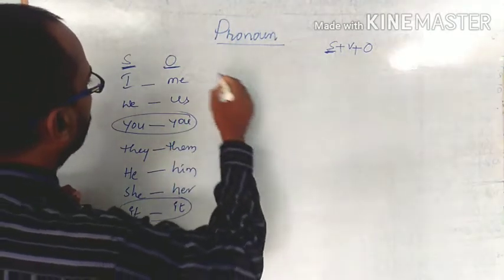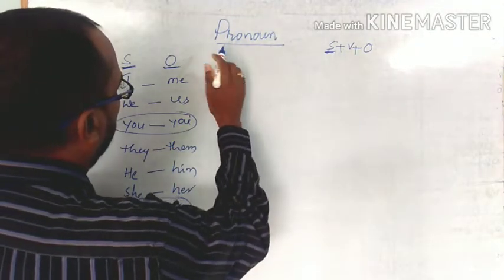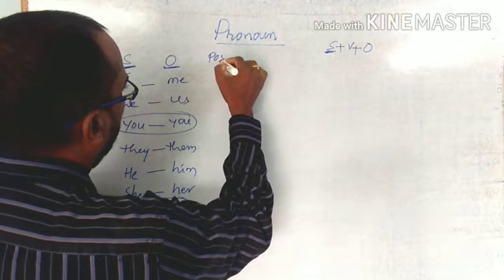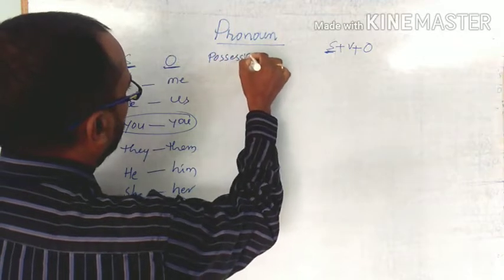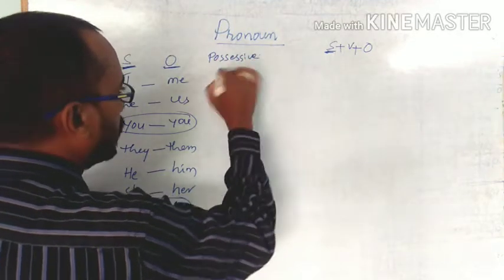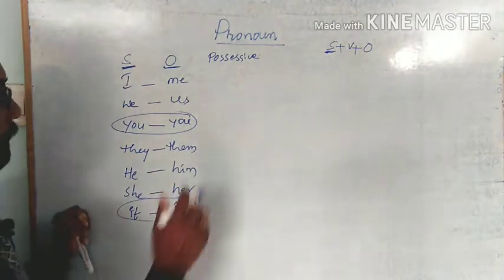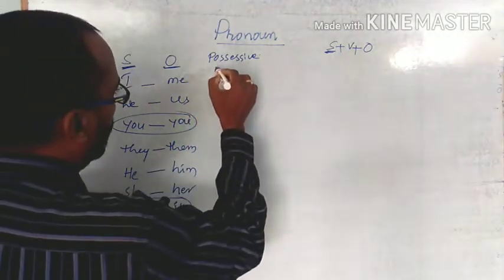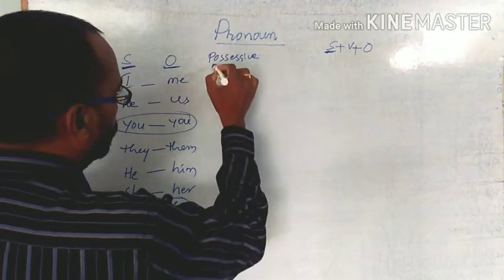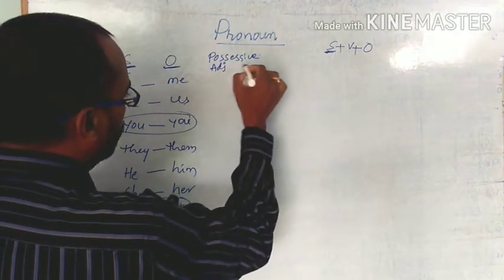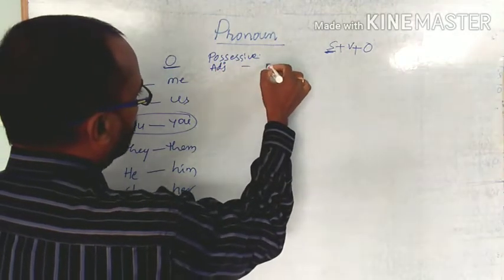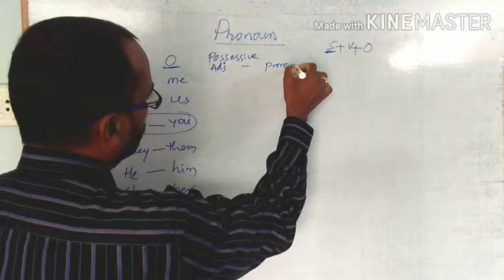One more kind is possessives. Here there are two kinds: possessive adjectives and possessive pronouns.